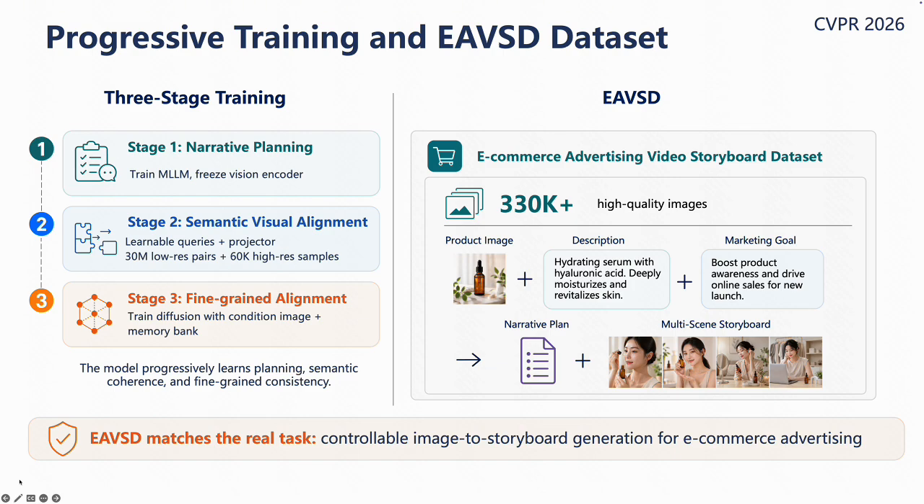We also introduce EAVSD, an e-commerce advertising video storyboard dataset. It contains more than 330K high-quality images. Each sample includes a product image, description, marketing goal, narrative plan, and multi-scene storyboard. This dataset is important because it directly matches the real task: controllable image-to-storyboard generation for e-commerce advertising.